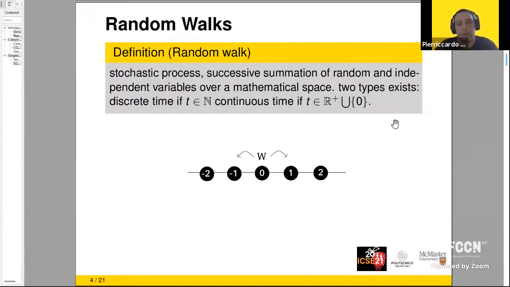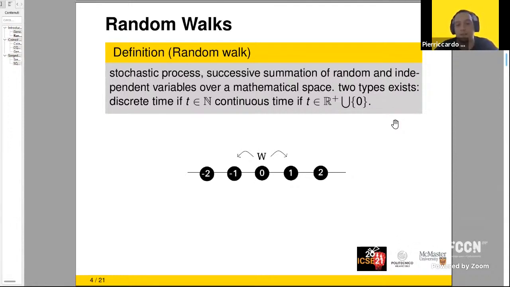So random walks are a stochastic process that consists in successive summation of random and independent variables over a mathematical space. They exist in two types: discrete time if time belongs to natural set, or continuous if time belongs to the real set. Here our focus is on discrete time. Below we can see a picture that is an example.